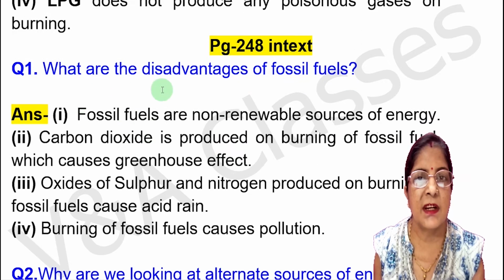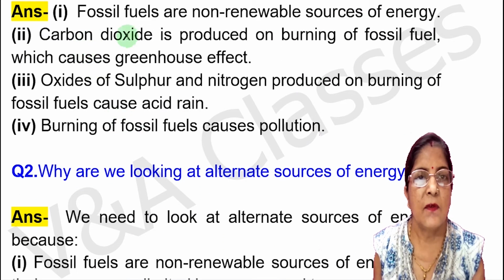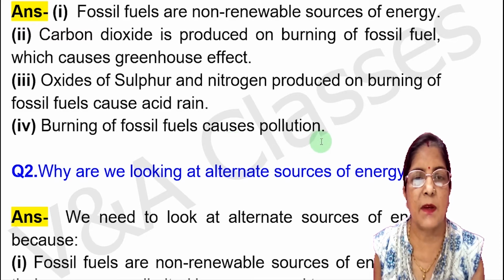Now next question from page number 248. What are the disadvantages of fossil fuels? First point, fossil fuels are non-renewable sources of energy. Next point, carbon dioxide is produced on burning of fossil fuels, which causes the greenhouse effect. Next point, oxides of sulfur and nitrogen produced on burning of fossil fuels cause acid rain. Next point, burning of fossil fuels causes pollution.